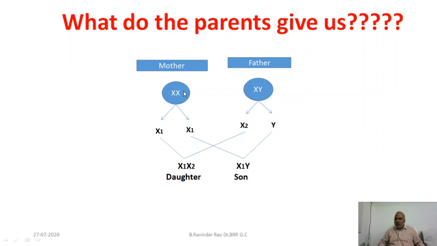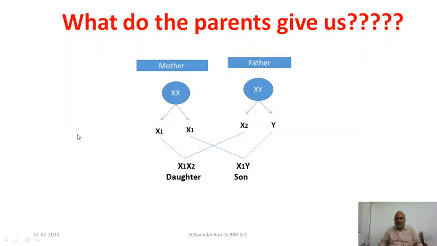Mother's X chromosome goes to son and also goes to daughter. Mother can transmit her X chromosome either to son or to daughter. In other words, daughter receives one X chromosome from mother, and the X chromosome with the son is definitely mother's X chromosome.